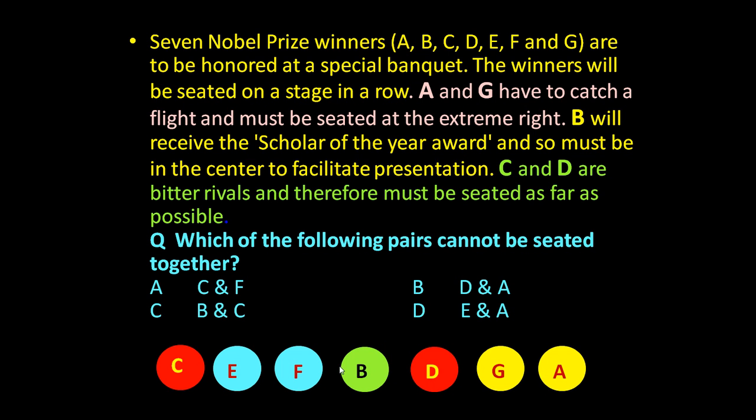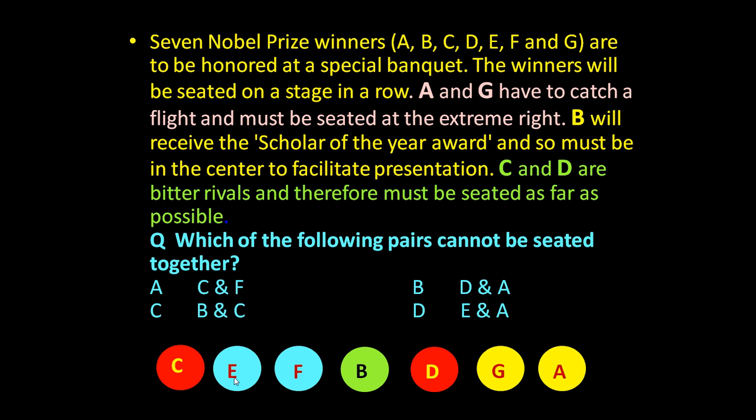Here it is shown by different colors: A and G can interchange their position, C and D can interchange their position, E and F can interchange their position. So now to answer this question, which of the following pairs cannot be seated together? Let us go one by one.